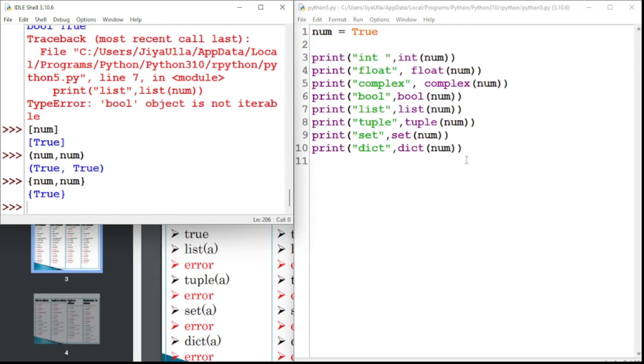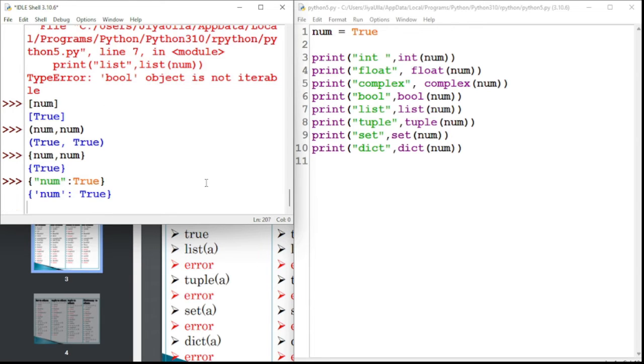And for a dictionary, you need to provide a key value pair. For example, I have a num here which consists of the true value. This is how we construct a dictionary, with a key and value pair. This is about the Boolean value. We have covered single type data to multiple data and single type data to single type data.